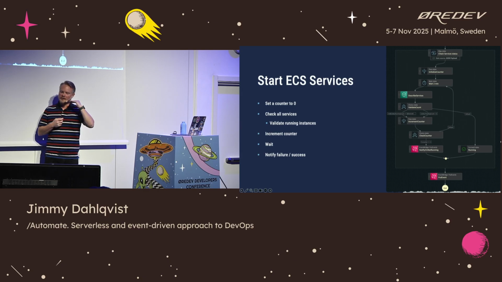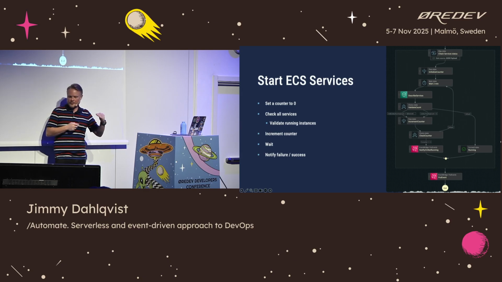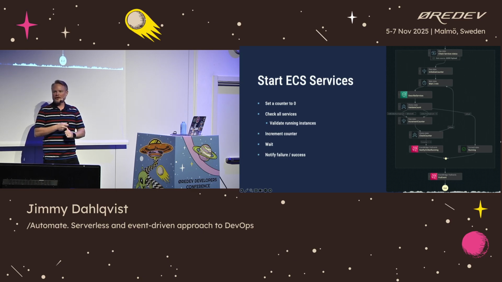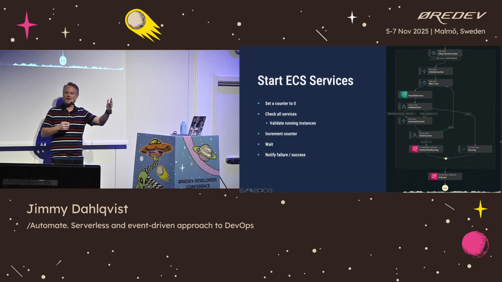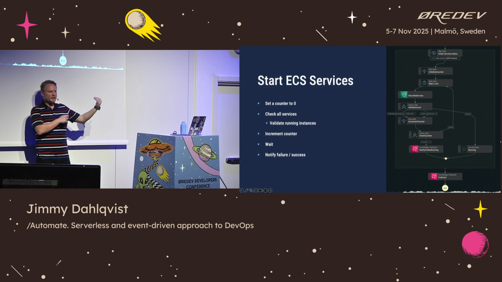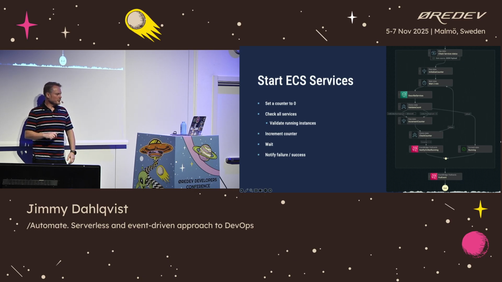So the first thing is we initialize the counter and set it to 0. Then we check all of these services to see what state they're in, if they have been starting or they're stopping still. And then we increment the wait counter and go into a wait loop. And we wait here until either all of the services have been started or the counter hits a number of retries and we consider everything a failure. And the last part, one more time, what we do is post an event on the EventBridge so the next step in the Saga pattern can take on, or we notify back to Slack that everything was a huge failure at this point.